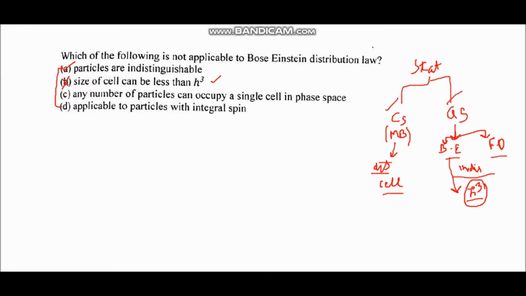And the other two options are, we know that in case of Bose-Einstein statistics, any number of particles can occupy a single cell in phase space and all the particles have integral spin. And in case of Fermi-Dirac statistics, no two particles can occupy the same cell because they obey the Pauli exclusion principle, and the particles have half integral spin, like electrons, protons, neutrons. These all are fermions, and photons are bosons. So all the three options A, C and D are true for the Bose-Einstein distribution law. Only option B is incorrect.